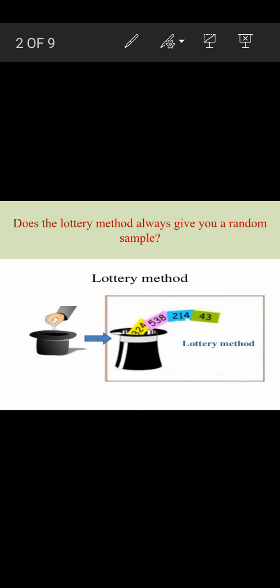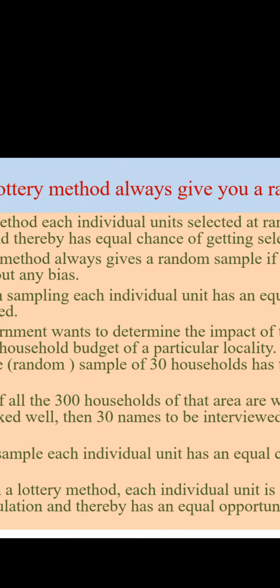But non-sampling error happens because of the respondent side, informant side, investigator side and other sides, data side. So all that will happen. But the lottery method is said to be very favorable compared to other methods when there is no bias of the investigator or respondent. Here you see, does the lottery method always give you a better result?